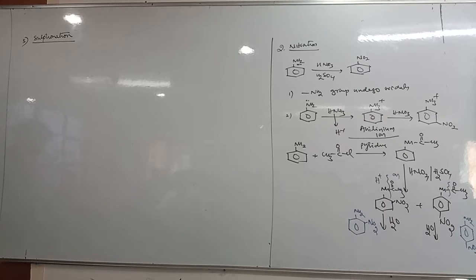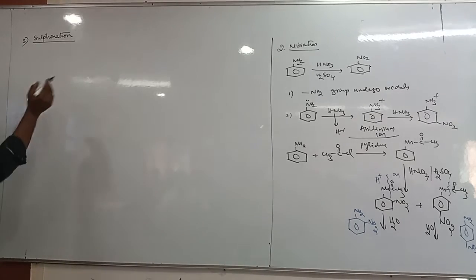Next, sulfonation. Okay, right. Let us see.